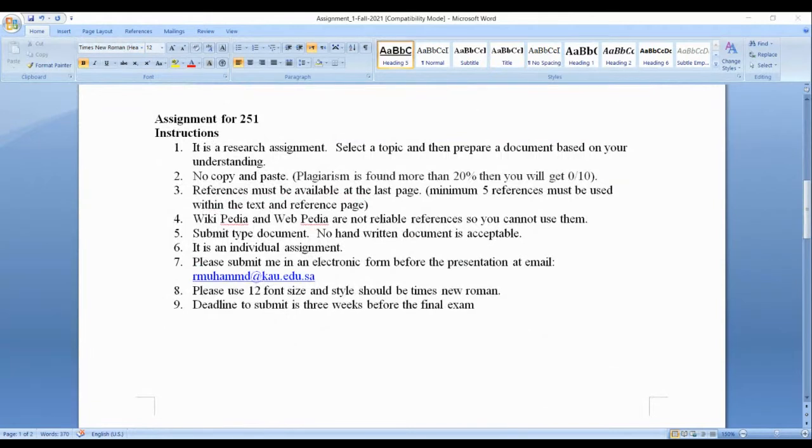Deadline to submit is 3 weeks before the final exam, but it's better you show me the progress throughout the semester. As much as you complete, show me. Otherwise, no marks.